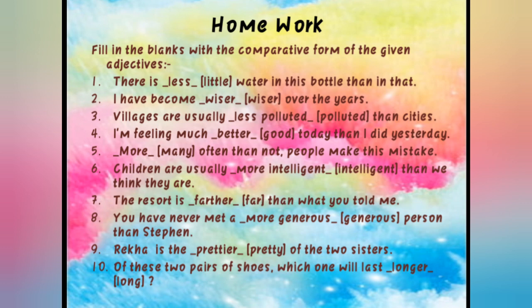Fine. The next one, Rekha is the prettier of the two sisters. Now you will say, ma'am, in the blank you told, before the blank if we are getting the, after that we have to use the superlative degree, means EST form. But you have used here comparative. What is the reason? See students, first of all you have to see the comparison is given between whom. Like here, the comparison is given between two only. Whenever the comparison is given between two, all the time you have to use the form of comparative. So, the form is prettier. And then prettiest, we have to use prettiest when a comparison between more than two persons is given.